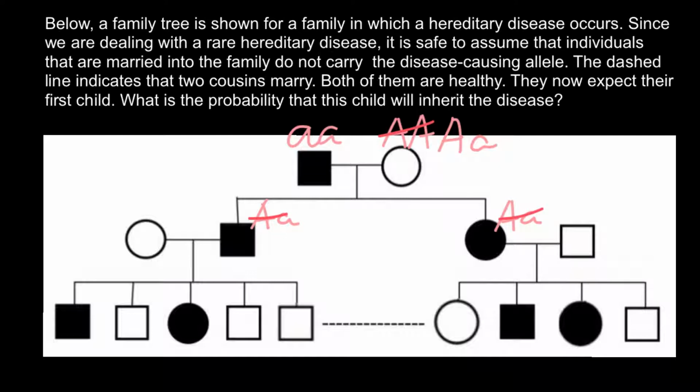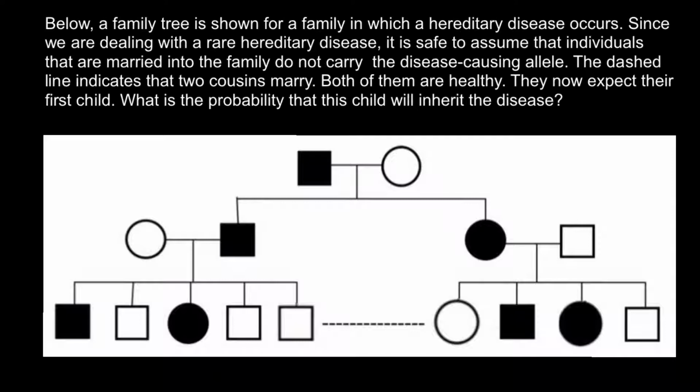But let's assume that the genotypes of these children would be small a small a, just like their father, and small a small a here. And in order for their progeny also to be affected, we have to assume that these spouses also have to be heterozygous. And according to our problem, we have to assume that this is a rare genetic disorder, so we have to assume that these spouses have to be genotypically and phenotypically normal, and there is no chance then that the children would be affected. So we have to reject this hypothesis, and the only explanation left is that this is an autosomal dominant genetic disorder.